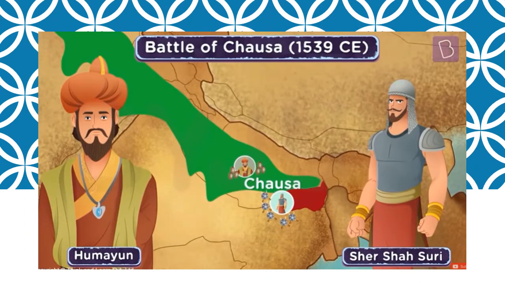Now, children, by 1537, we see in Bihar, Sher Shah Suri, another person, was becoming ready, building his army, becoming more and more powerful, and getting ready to fight Humayun. Two years later, he engaged in a conflict with Humayun at a place called Chausa. This was called the Battle of Chausa.